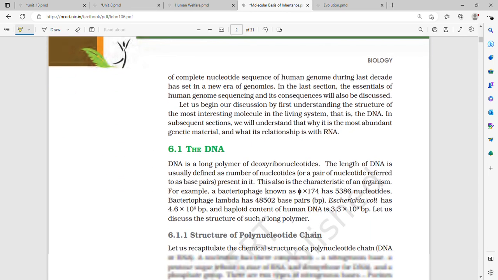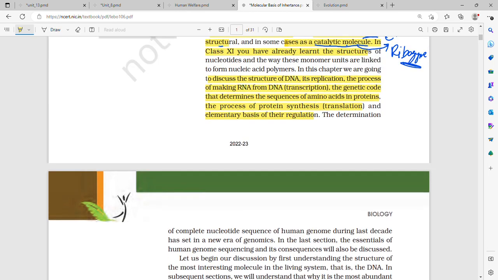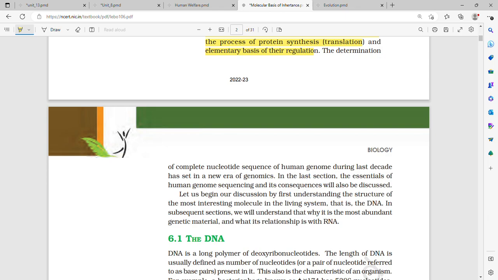So what are we going to learn in this chapter? We are going to learn the structure of DNA and how DNA replicates. Then the process of making RNA from DNA. In transcription, DNA-dependent RNA polymerase makes RNA, which is complementary to the DNA through complementary base pairing, that is, it makes mRNA. Then the genetic code, that is codons, determines the sequence of amino acids in proteins. Then the process of protein synthesis, translation, which happens with the tRNA adapter molecule, and the elementary basis of their regulation.